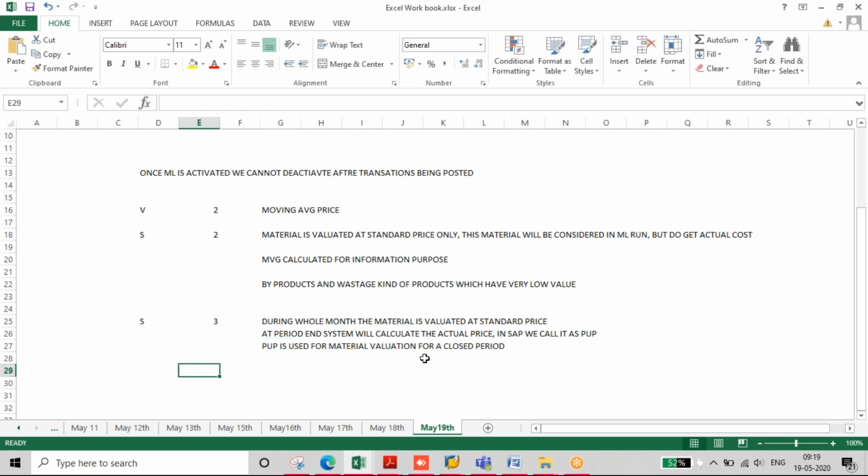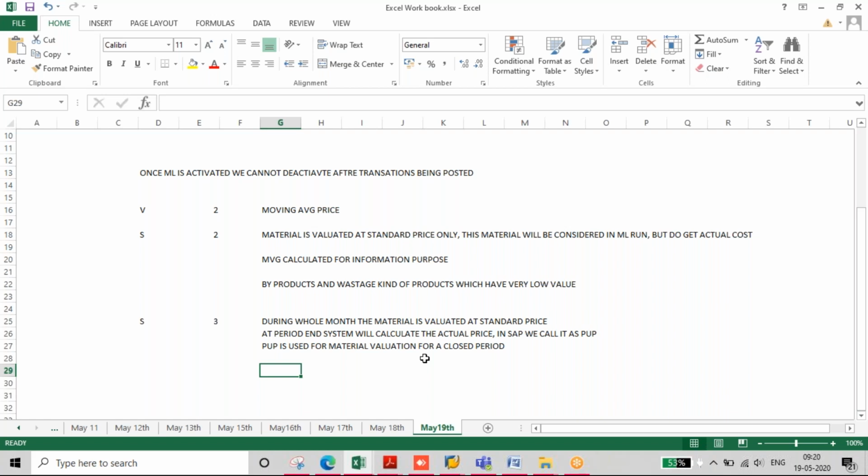Okay, so in ML, whenever you are taking the reports, you don't see any posting date. You will see only periods, so for the closed period you will get the actual costing, because whenever we do the actual costing run, the system will post all the documents on the last working day of the particular month, so that if you want to see any reports in between dates, the system will not give it; we will not get the actual cost.